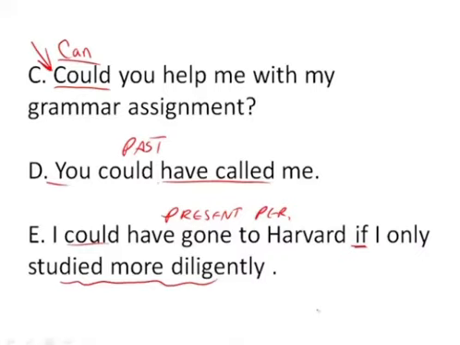How could you have gone to Harvard? What could you have done in the past? And then, of course, the rest of the sentence, if I had only studied more diligently, answers that question. So you can see the function of could here is, yes, it's used in the past, in the sense of it's used together with the present perfect to describe something that could have happened, or indeed that didn't necessarily happen. And then, of course, with C, we have something very different with can and could to begin a question in terms of level of politeness.